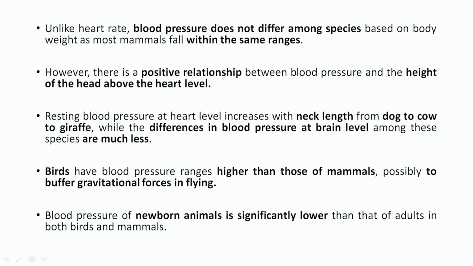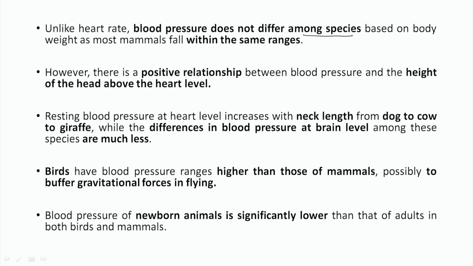Unlike heart rate, blood pressure does not differ among the species. Heart rate, as we saw in the previous lecture, differed in different animal species. Why is it so? Because of the difference in the cardiac cycle length. But unlike heart rate, blood pressure does not differ among the species based on body weight, as most mammals fall within the same range. Most mammals have the same range of blood pressure.